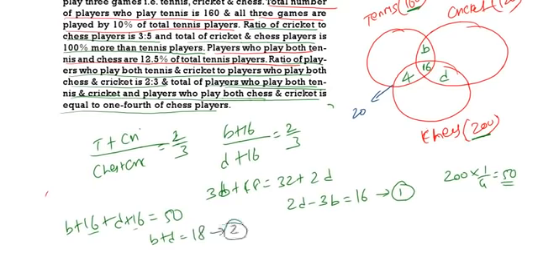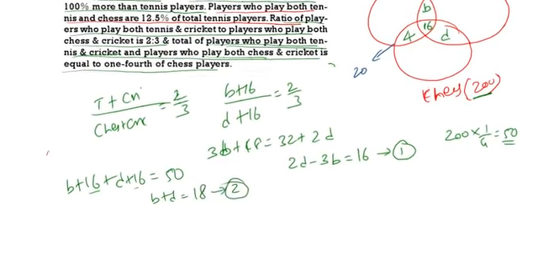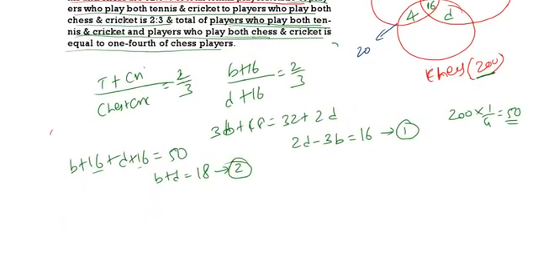Now we are having two major equations: 2D minus 3B is 16, and B plus D is equal to 18. Solving these two equations, I am multiplying the second equation with 2, then it becomes 2D plus 2B is equal to 36.